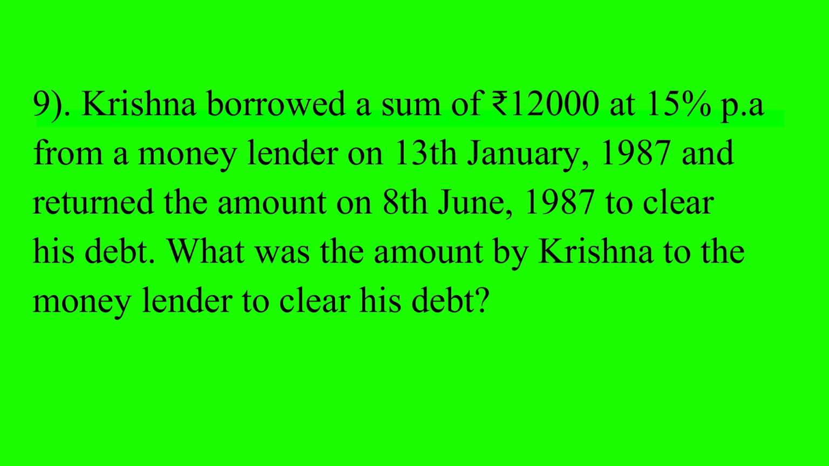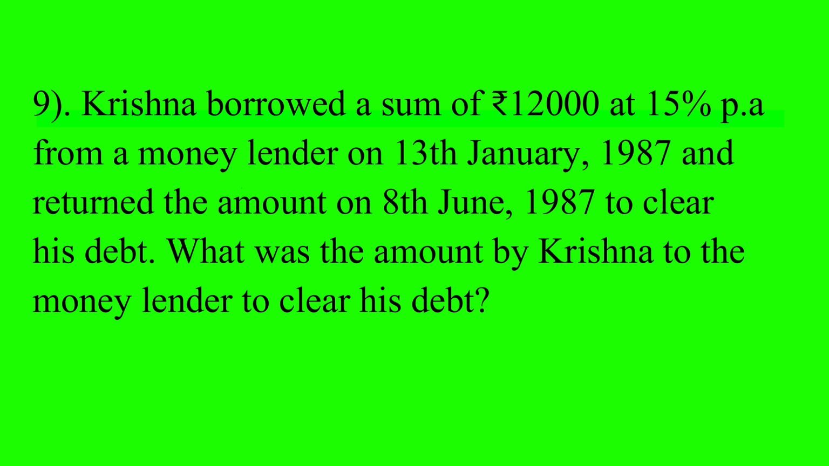Very interesting question. See, what is the principal in this example? Principal is nothing but a capital. Capital is nothing but a sum. So here, Krishna borrowed a sum of how much? 12,000 rupees. Here sum means principal. P is equal to 12,000 rupees. And rate of interest is 15% per annum, per annum means per year.